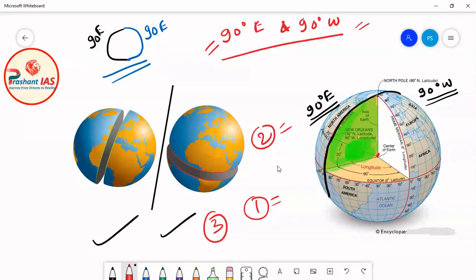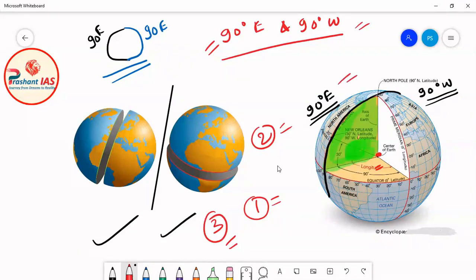So you can clearly see that the plane passing through the circle made after joining 90 degree east and 90 degree west longitudes is also passing through the center of the earth. Means the third condition is also satisfied, which means this is also a great circle.